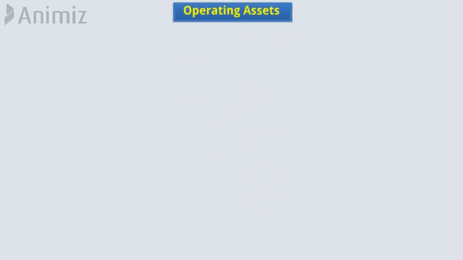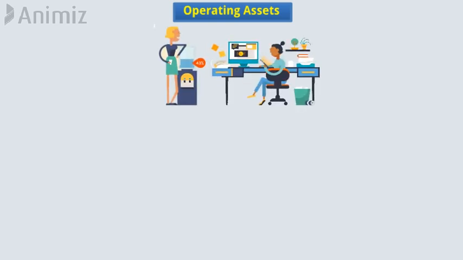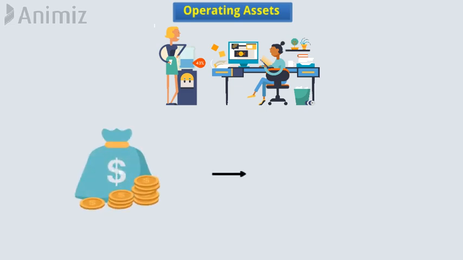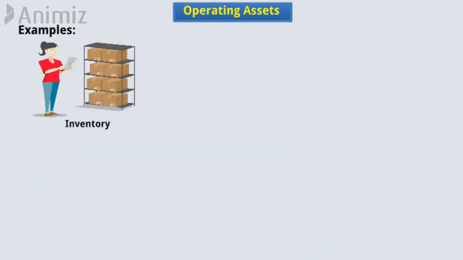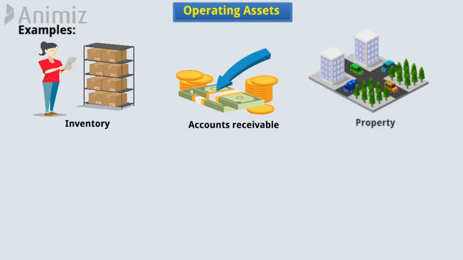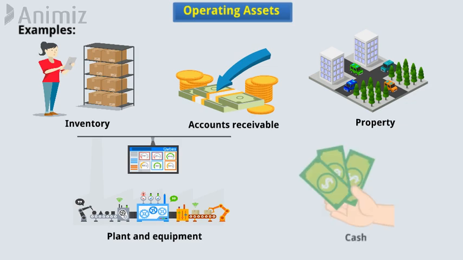Based on usage, operating assets. Operating assets are required in the daily operation of a business. In other words, operating assets are used to generate revenue from a company's core business activities. Examples include inventory, accounts receivable, property, plant and equipment, cash, etc.